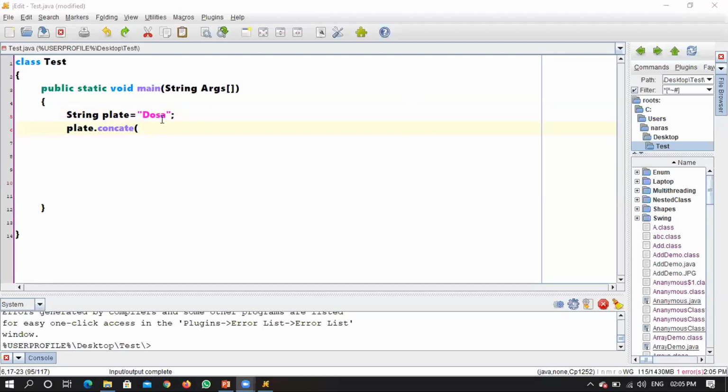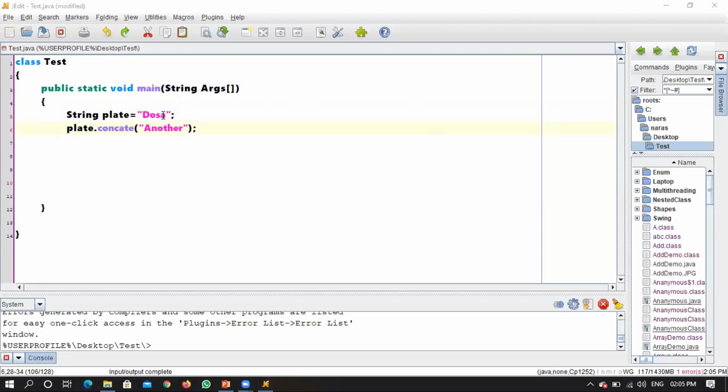What two strings will it combine? From the plate, whatever you have, dosa, and whatever you are passing as an argument, it will combine these two things. When you are combining, are you creating one more string?